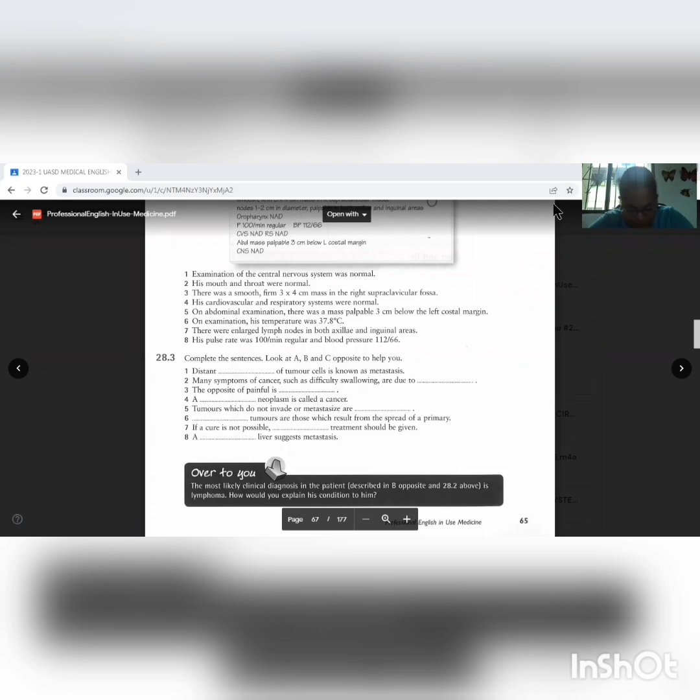4. A malignant neoplasm is called a cancer. 5. Tumors which do not invade or metastasize are benign. 6. Secondary tumors are those which result from the spread of a primary. 7. If a cure is not possible, palliative treatment should be given. 8. A hepatic liver suggests metastasis.